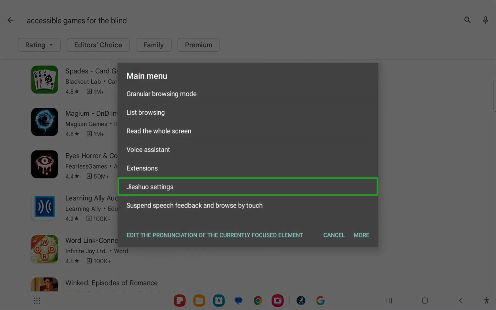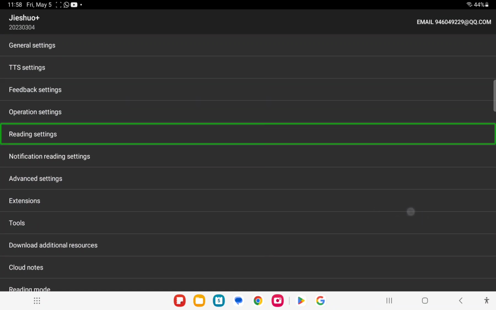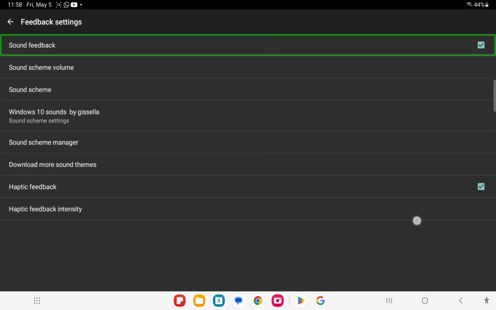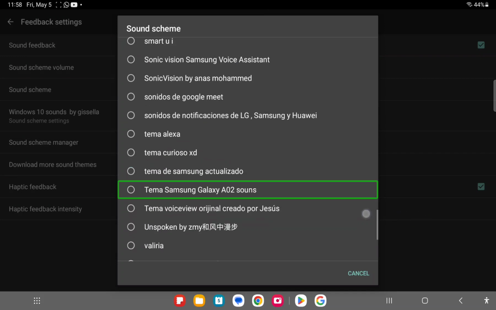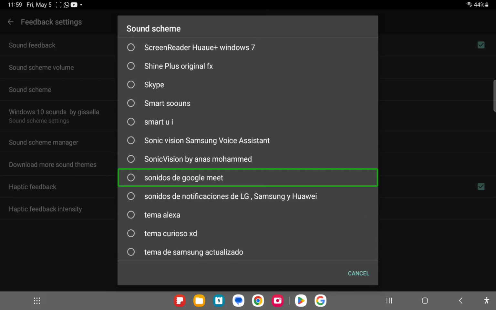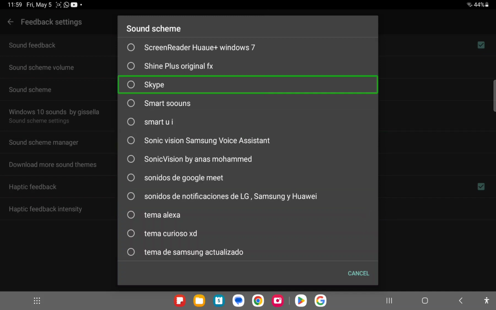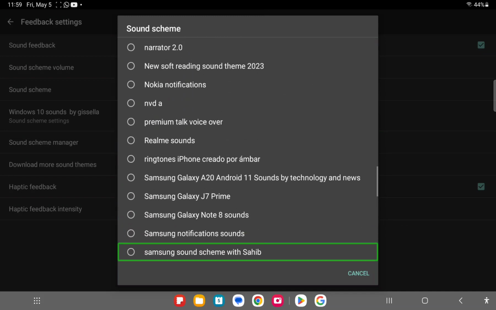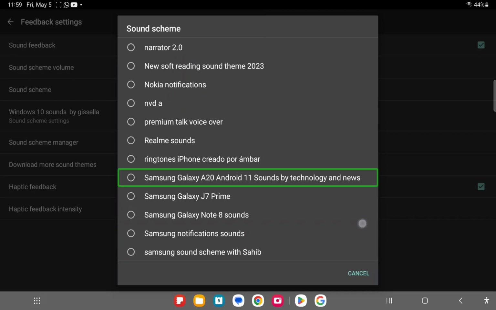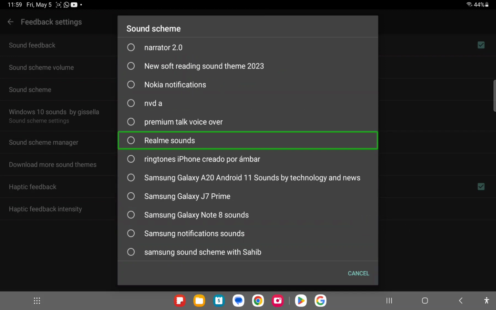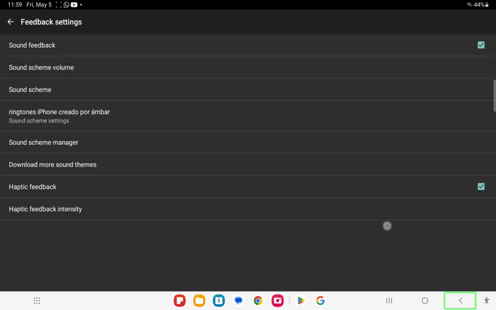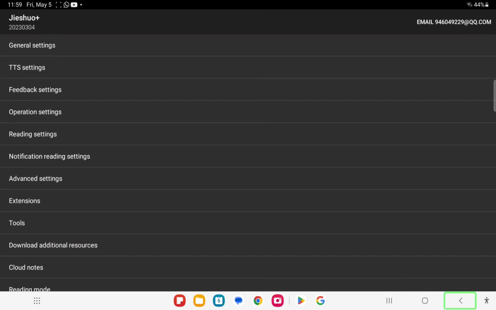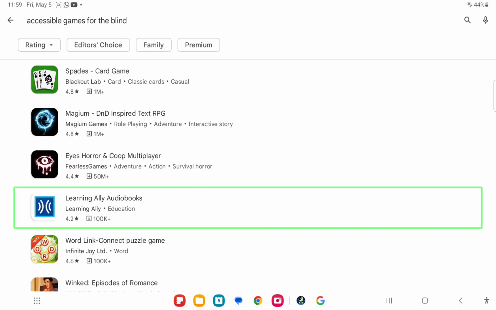Voice Extend. G's Huo Plus. Note. Advanced. Reading set. Operation. Feedback. Sound scheme. Sound. Unspoken. Sony. Sonic. Sky. Shine. Screen rate. Samsung. NVD. Realm Sounds. Premium. Feedback setting. Ringtone. Home button. Back. G's Huo. Advanced. Back button. Place. Learning Alley.